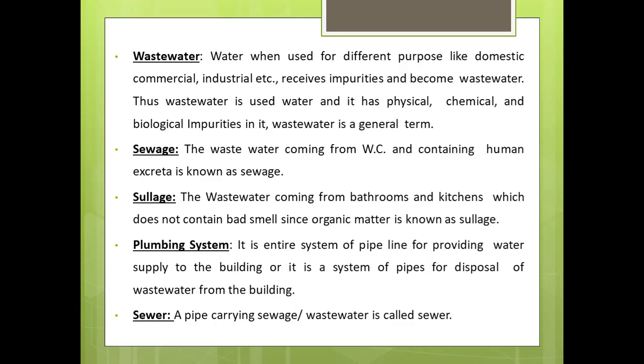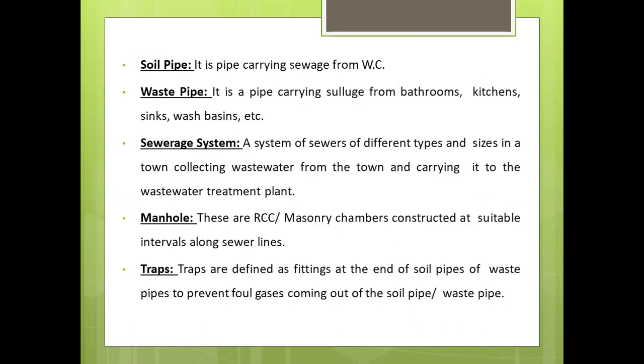It is the entire system of pipeline for providing water supply to the building, or a system of pipes for the disposal of wastewater from the building. Next is sewer. A pipe carrying sewage or wastewater is called a sewer, right? These terms are very familiar. Next is a soil pipe. It is the pipe carrying sewage from the water closet. Waste pipe is a pipe carrying sullage from bathrooms, kitchens, sinks, wash basins, etc.